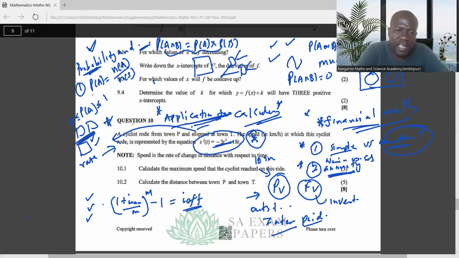But remember, the application of calculus is the topic that is just there to increase your marks, particularly if you want to get a distinction. I'm not saying you must not do it, but let it be the last one. Very, very important. So these are just the tips that I advise you to follow.